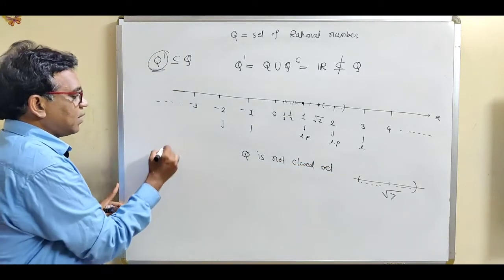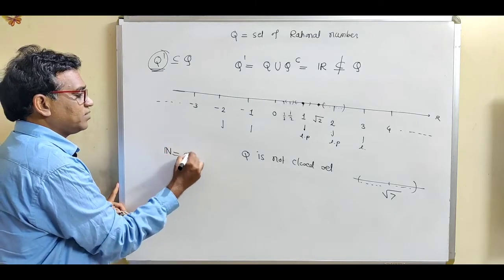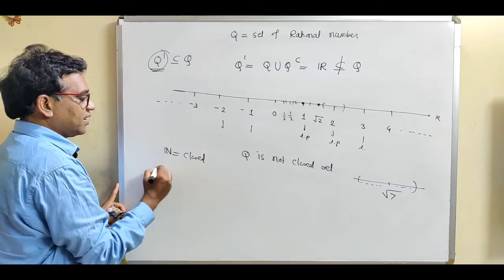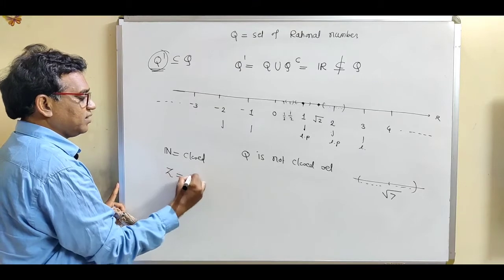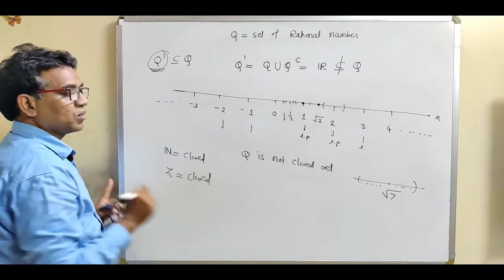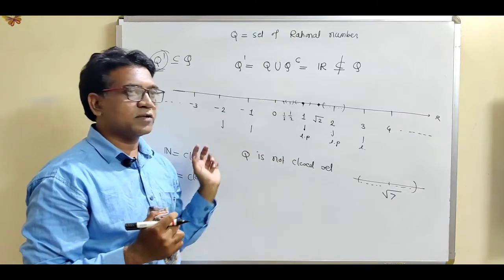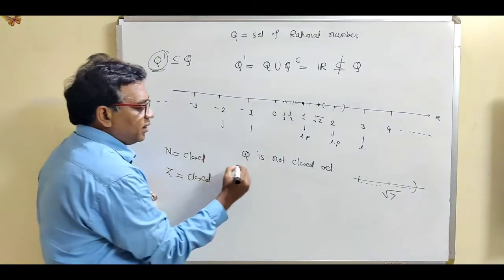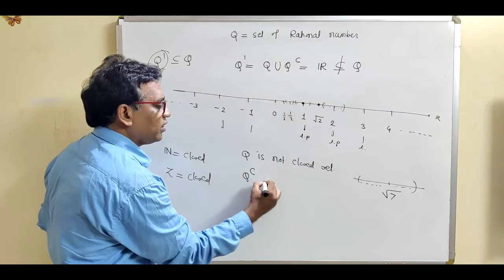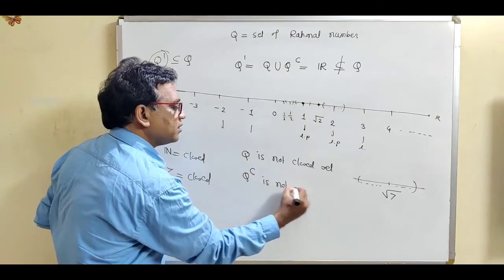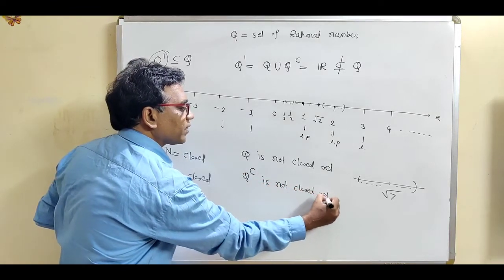So the previous example, N, the set of natural numbers, is a closed set. Second example, we have seen the set of integers is again a closed set, but the set of rational numbers is not a closed set. Similarly, we can show that the set of all irrational numbers is not a closed set.